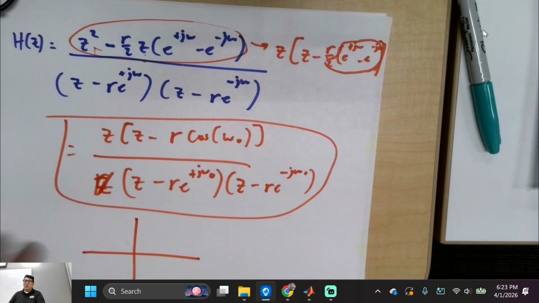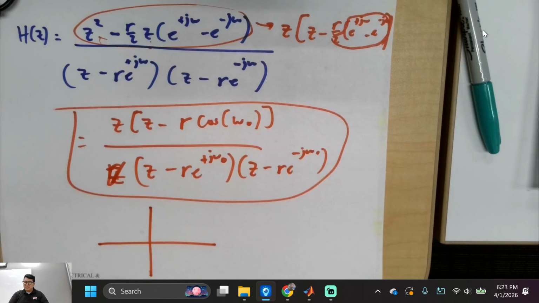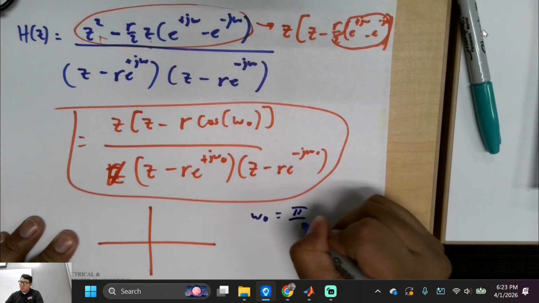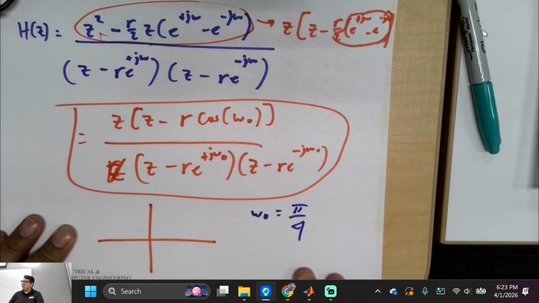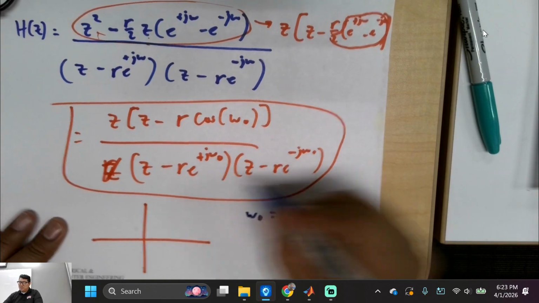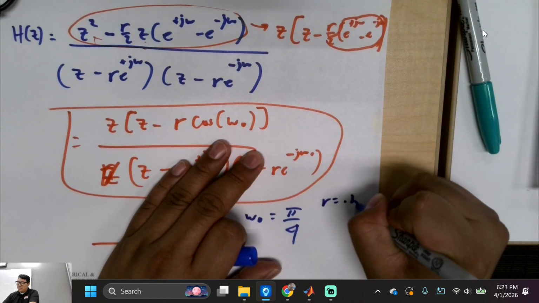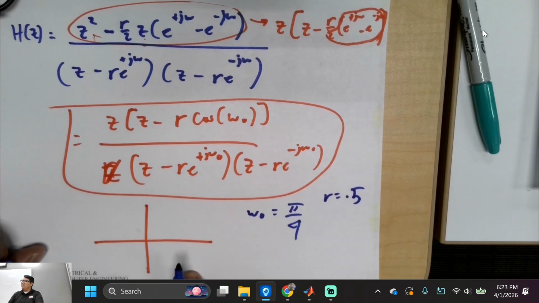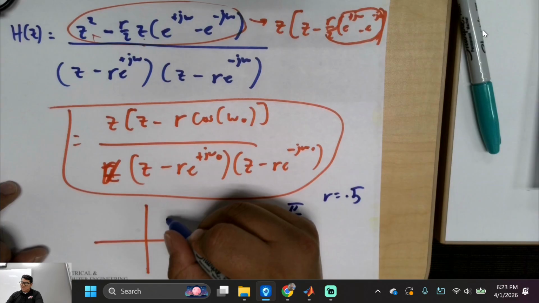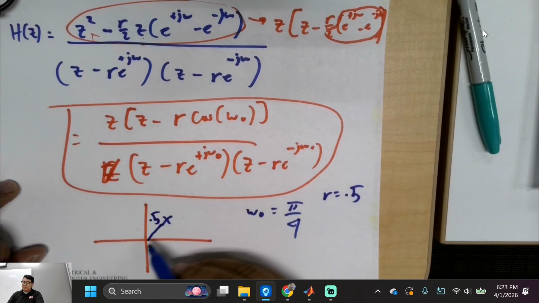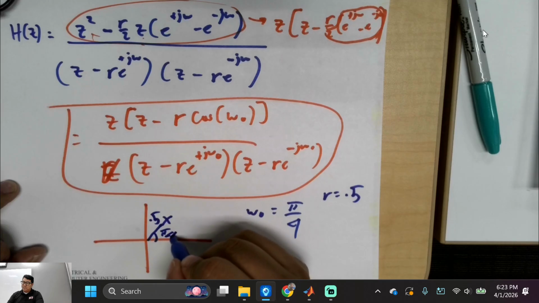If I were to draw my poles, let's just say omega naught is equal to pi over 4. Right? And let's just say I'm going to throw r is equal to 0.5. Where's this pole? Let's do it right here. The distance between here is 0.5, and then the angle is pi over 4.